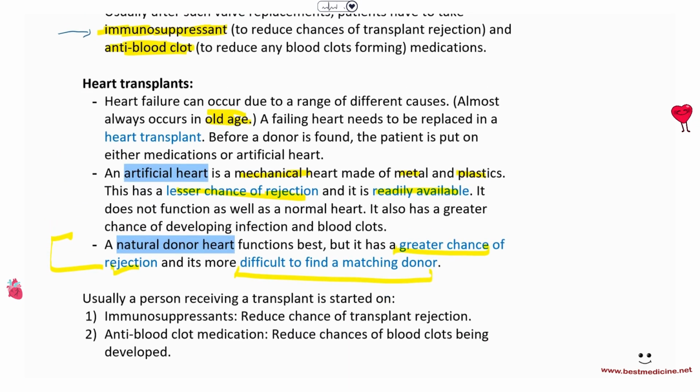patient. So usually a person receiving a transplant is started on, again, those two drugs. Number 1, immunosuppressants to prevent transplant rejection. Number 2, anti-blood clot medication to prevent any risks of clots being developed on artificial or natural valves.